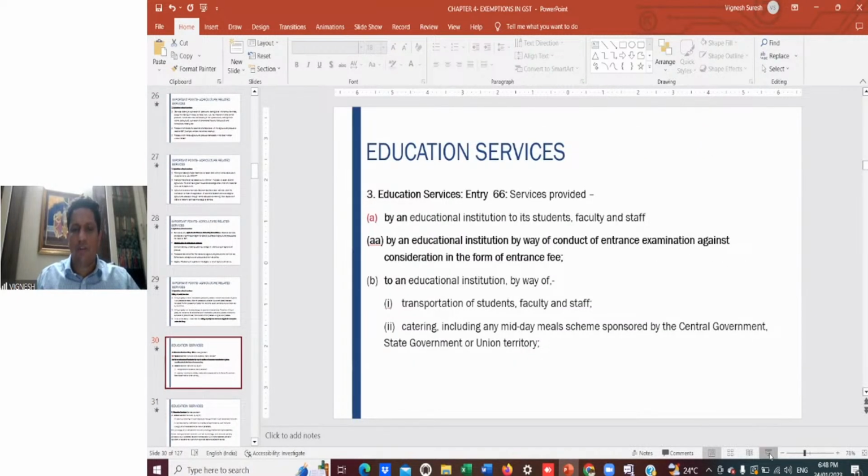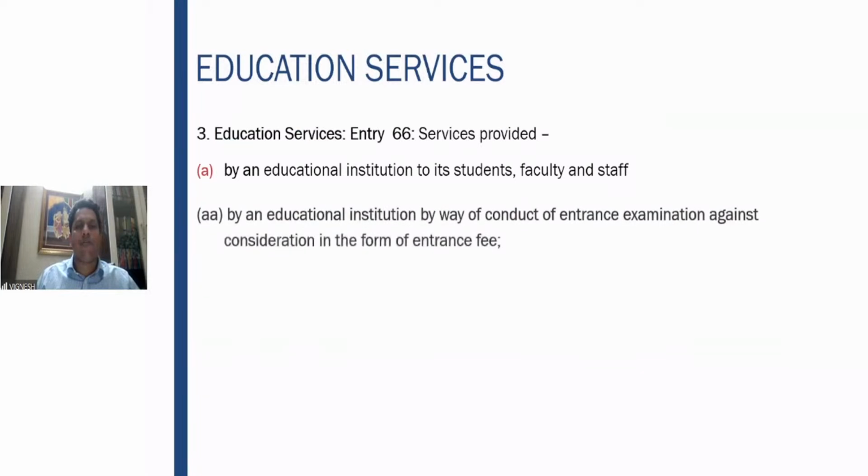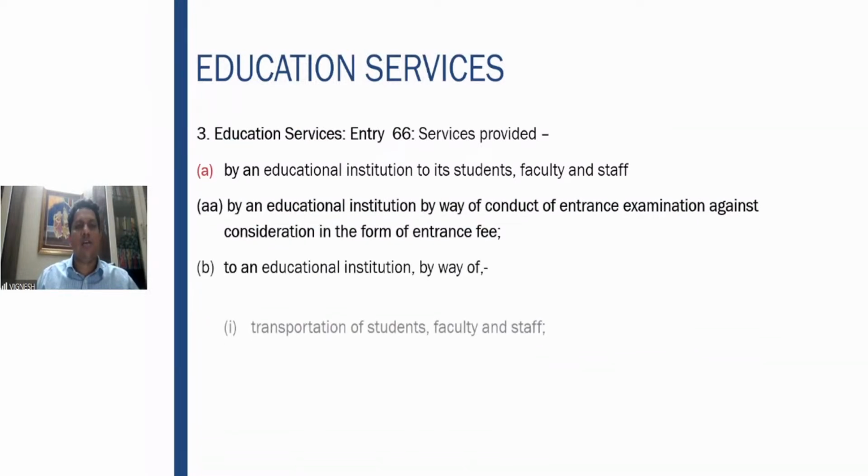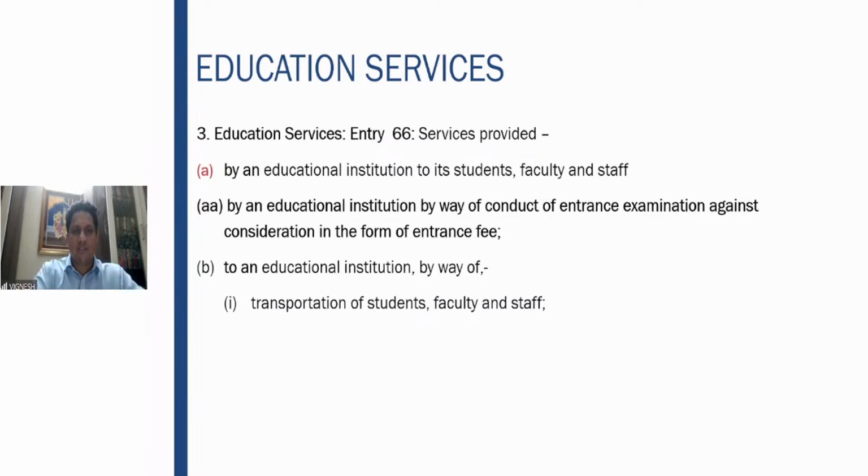Now we come to a very important component of the exemption notification, which speaks about education services. As you know, education is a fundamental requirement of the citizens of the country. So any organization providing education has two important objectives to achieve. The first is to fulfill the primary object for which it was formed, that is disseminating or imparting education to the students.